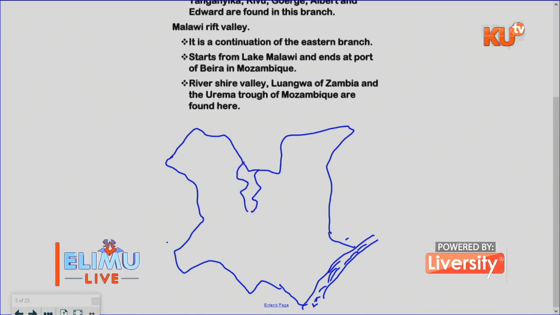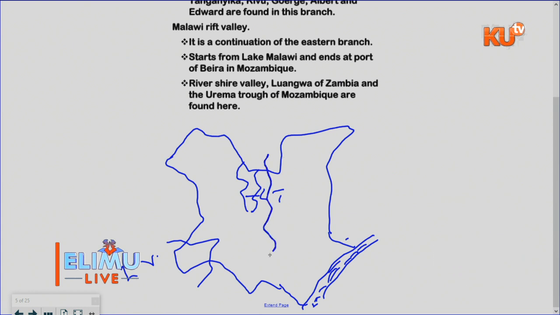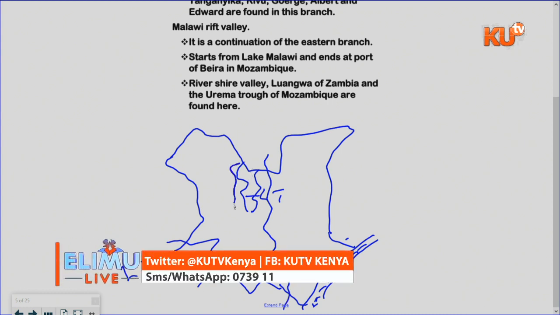Then we have Lake Victoria, but I'm drawing this, although Lake Victoria is not part of the Rift Valley. Lake Turkana is part of the Rift Valley, found within the Rift Valley. So it extends and passes all the way. This one, it goes up to down there. So that one is the Great Rift Valley. It runs from a place called Alexandria and it extends downwards.